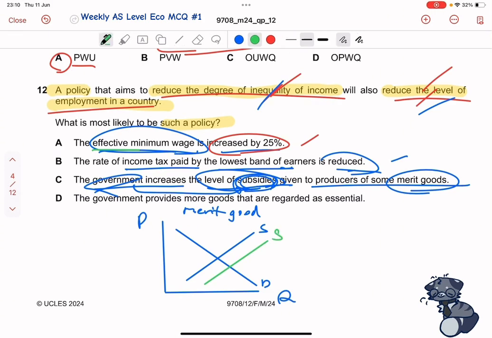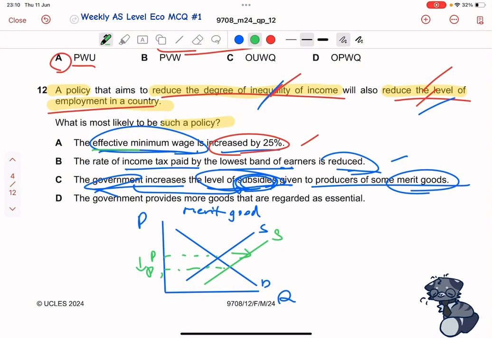So of course producers will produce more because it's cheaper now. So what's the effect of this? The effect is that the price of merit goods will decrease. That makes it more affordable for consumers to buy merit goods.